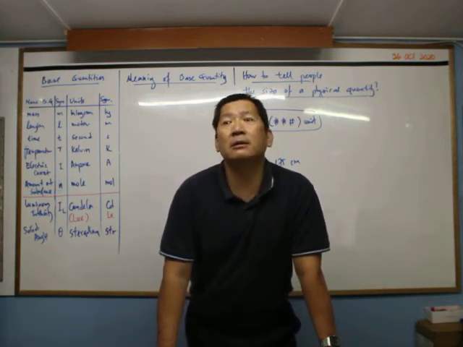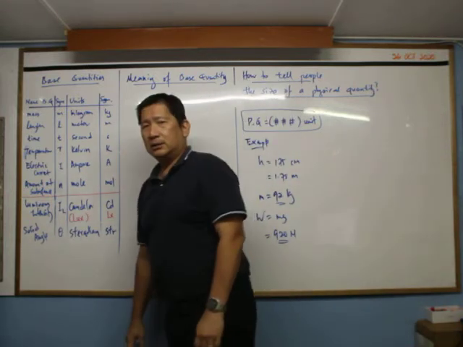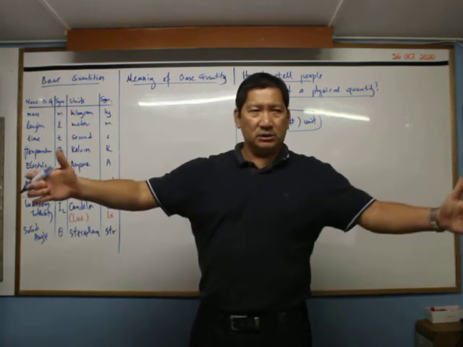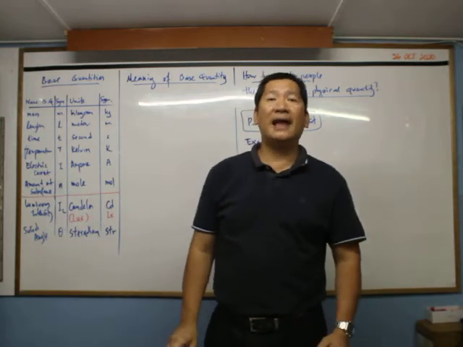Okay, so that is a base quantity, right? And then you talk about length. Length, of course, depends on how you put things to measure. If it is like this height, if it is like that, that is normally length. All right.